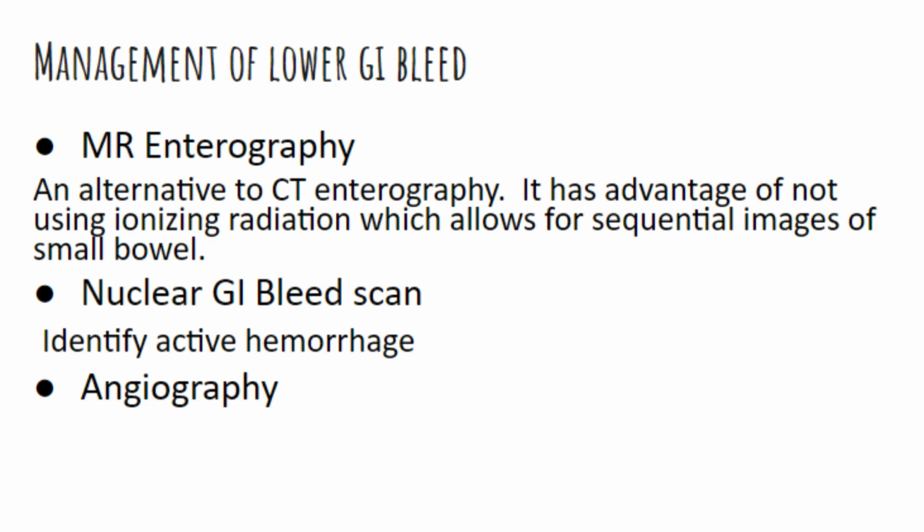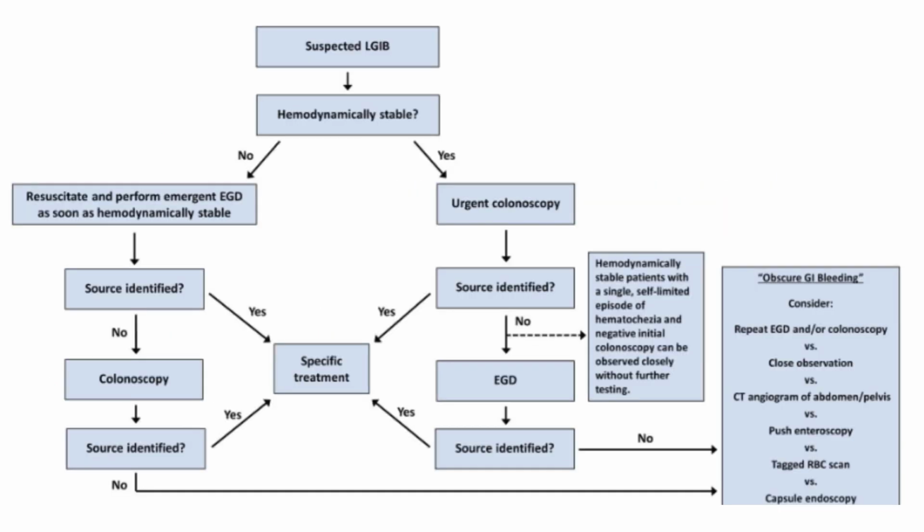CT enterography involves ingestion of a neutral contrast agent to distend the small bowel, followed by CT imaging of the abdomen. MR enterography is an alternative to CT enterography. It has the advantage of not using ionizing radiation, which allows for sequential images of the small bowel. Nuclear GI bleed scan identifies active hemorrhage. Angiography. Following is a flowchart showing how to manage a patient with lower GI bleed.